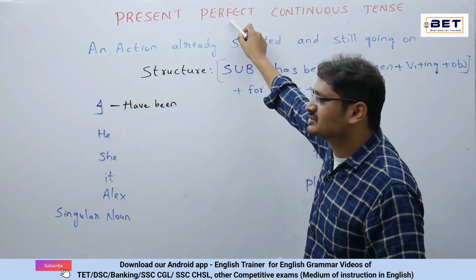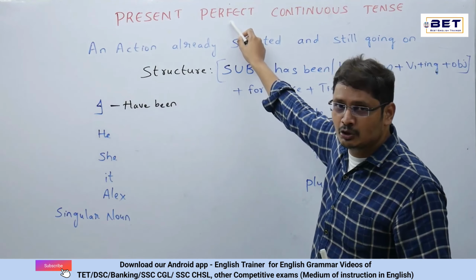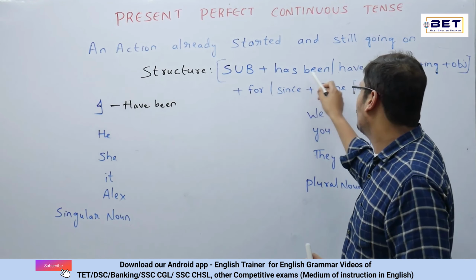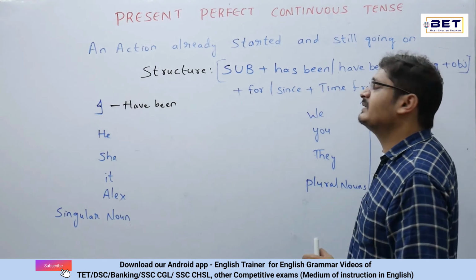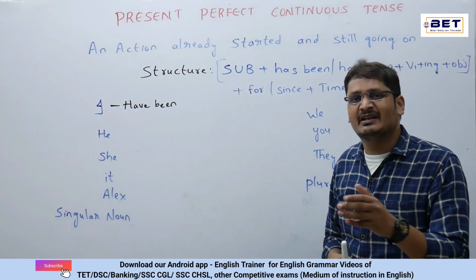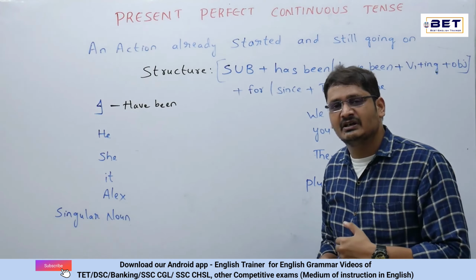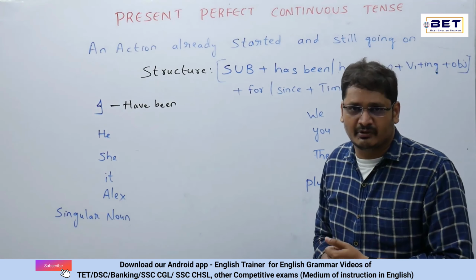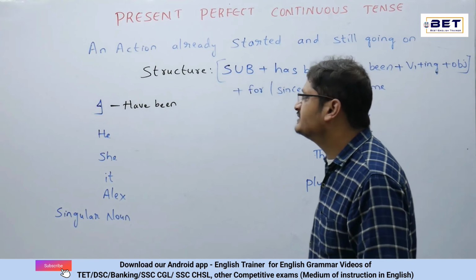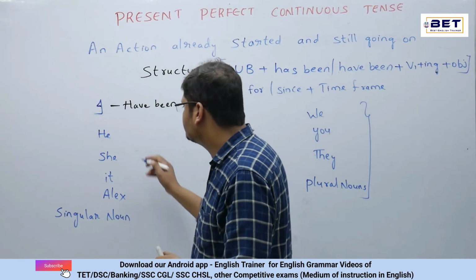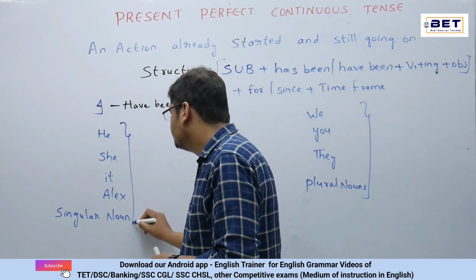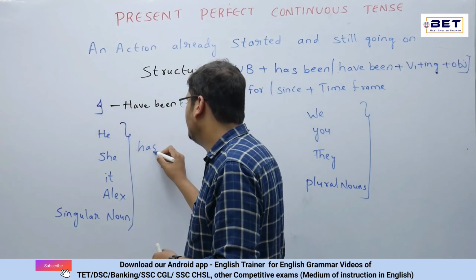Now, from the present perfect tense, we have taken two words over here. That is, have or has. And from the continuous tense, we have taken altogether V1 plus ing. Now, two tenses are a part of this, the present perfect continuous tense. So, just look over here. I said I have been. Now, he, she, it, Alex, and any singular noun generally goes with has been.